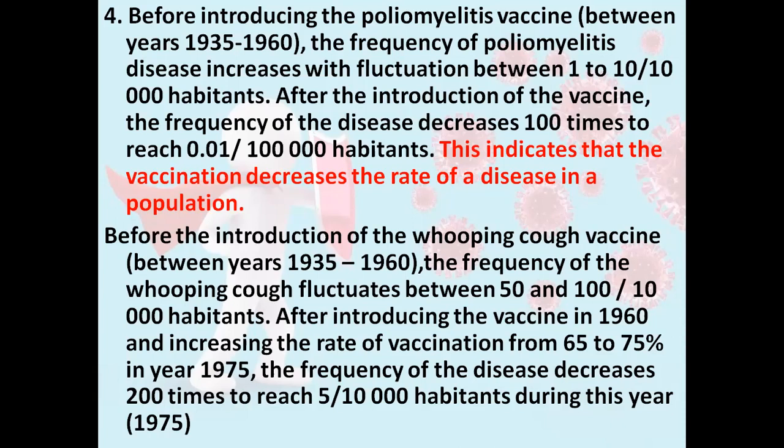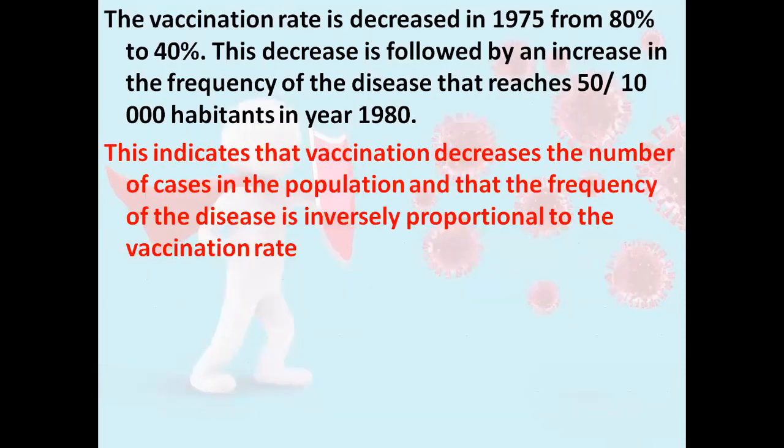While moving to the whooping cough, before the introduction of the whooping cough vaccine between 1935 and 1960, the frequency fluctuates between 50 and 100 over 100,000 inhabitants. While after introducing the vaccine in 1960 and increasing the rate of vaccination from 65 to 75 in year 1975, the frequency of the disease decreases 100 times and it reaches 5 over 100,000 inhabitants during the year 1975. So what does this indicate?